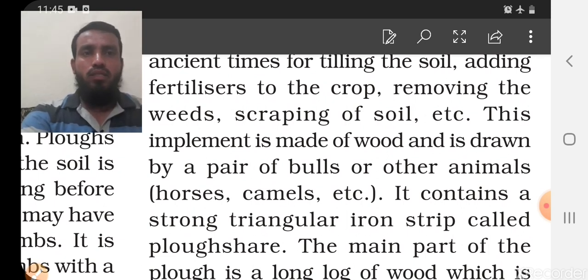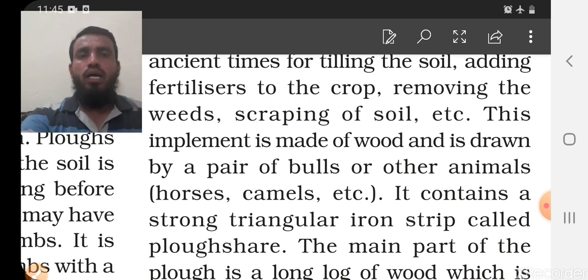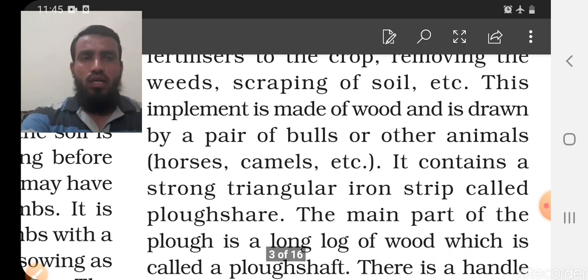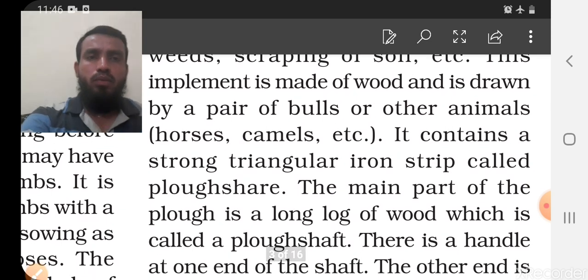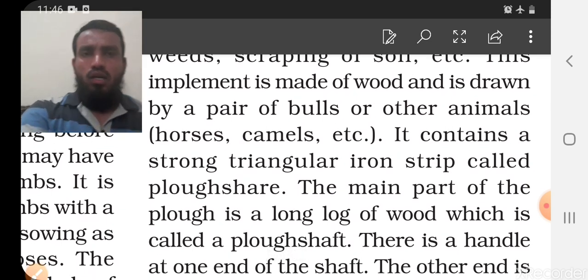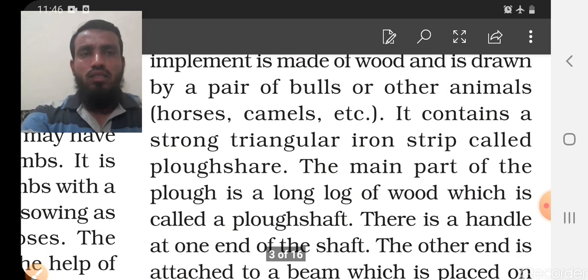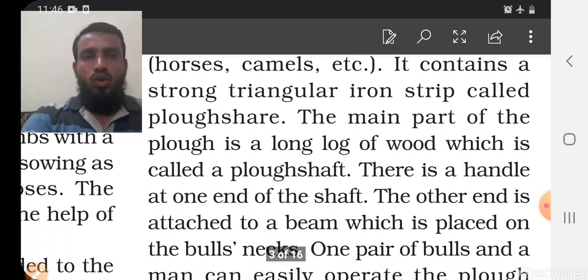And this implement is also made of wood or drawn by a pair of bulls, like our plow. The same techniques can be used, or other animals like horse and camel can run this, and it contains a strong triangular iron-shaped strip called the plowshare.